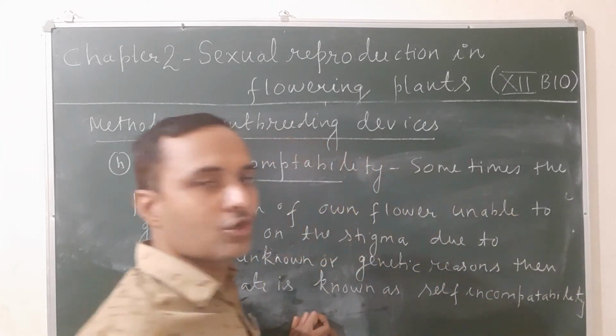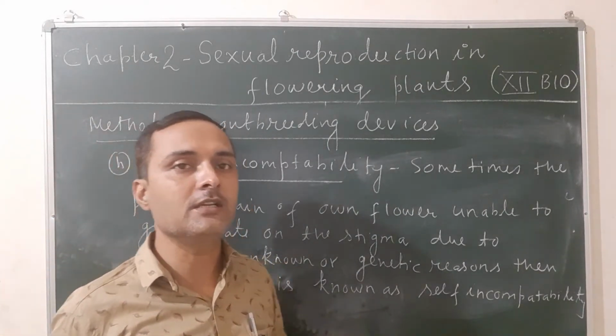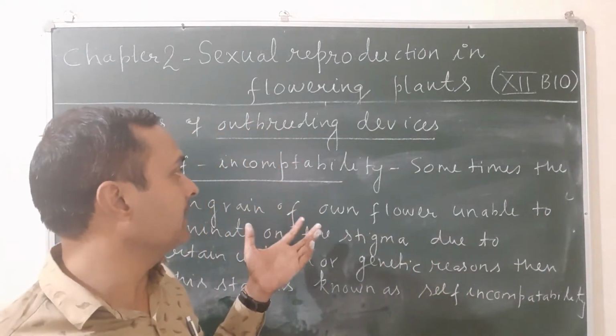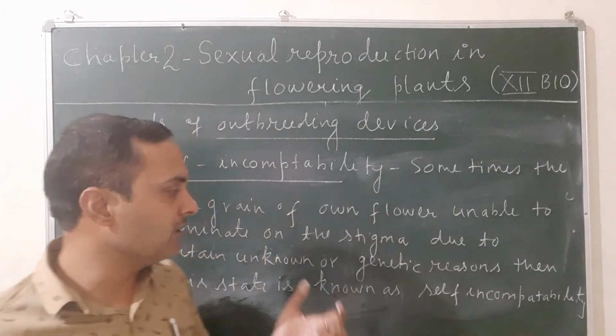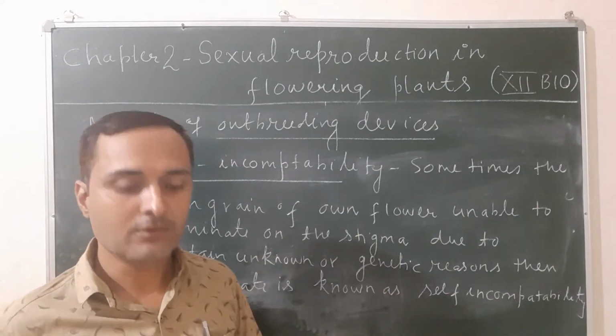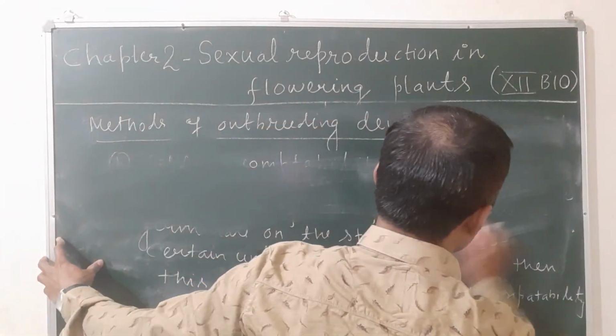Compatible pollens are those pollens that can germinate easily. Incompatible pollens do not germinate easily on the stigma. So self incompatibility is the second method of outbreeding devices. It occurs due to certain unknown or genetic reasons. Okay. Now let us see the third one, that is unisexuality.